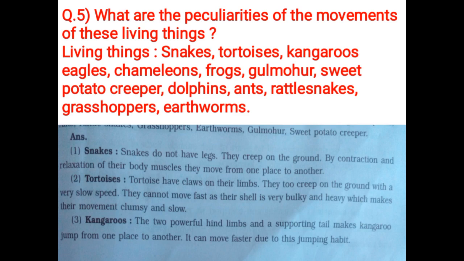Tortoises. Tortoises have claws on their limbs. They too creep on the ground with a very slow speed. They cannot move fast as their shell is very bulky and heavy, which makes their movement clumsy and slow. Kangaroos. The two powerful hind limbs and a supporting tail make the kangaroo jump from one place to another. It can move faster due to this jumping habit.